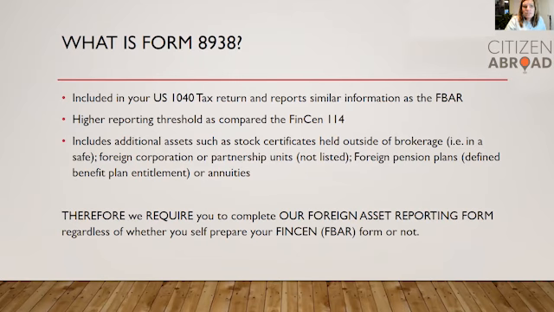It also includes additional assets in the calculation, such as stock certificates held outside of a brokerage account, in other words, held in a safe, private foreign corporation or partnership units that might not be listed, foreign pension plans such as a defined benefit plan, or annuities you may hold. We therefore require you to complete our foreign asset reporting form, regardless of whether you actually prepare your FBAR yourself or not, because there are additional assets that are considered for Form 8938.